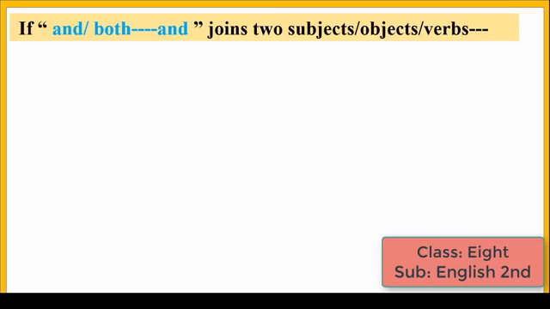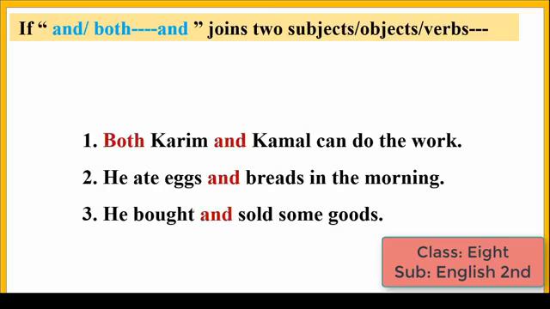Now I will show you another pattern of sentence. If and or both and joins two subjects or two objects or two verbs. Look at the examples. Number 1, both Karim and Kamal can do the work. Here Karim and Kamal are subjects which are joined by both and and.